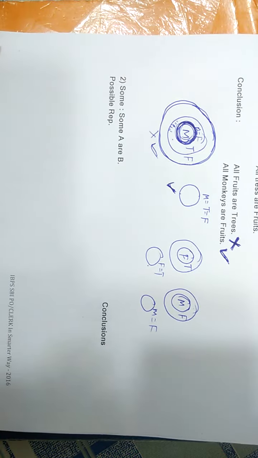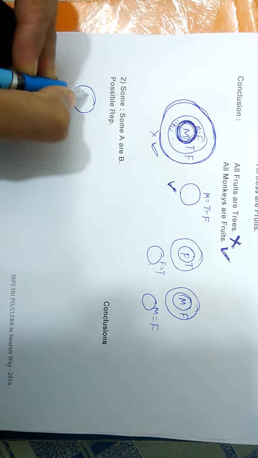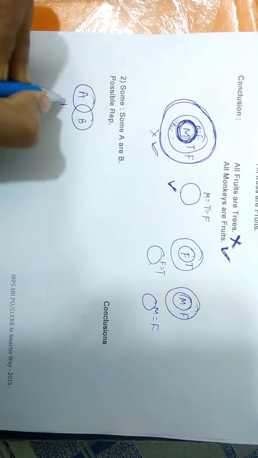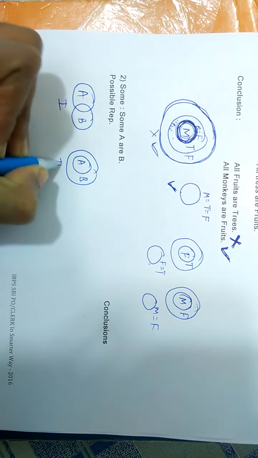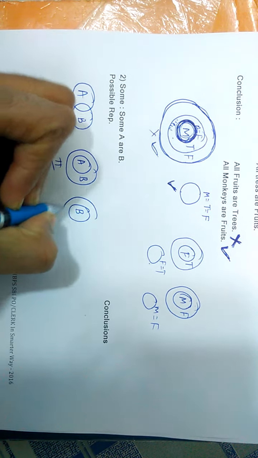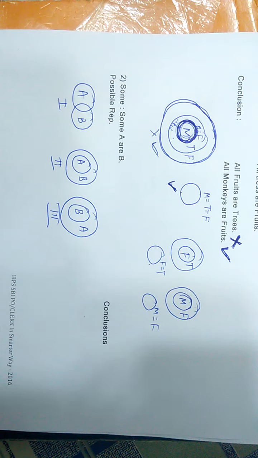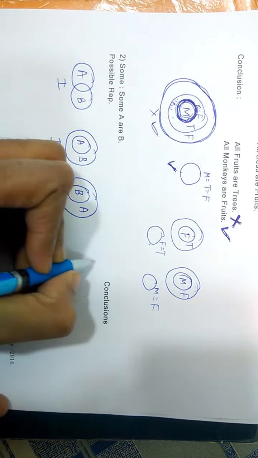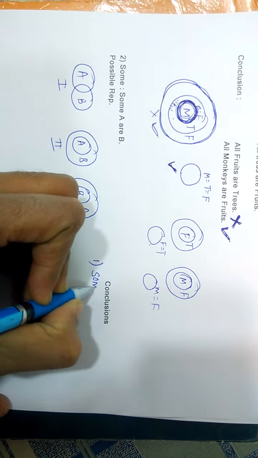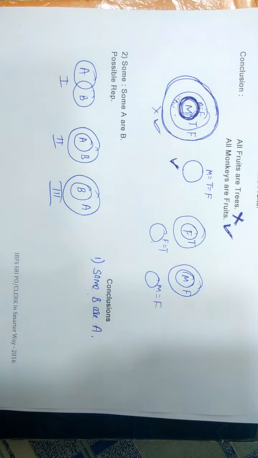Now see the case: some A are B. The possible representations of some A are B are: this is the first, this is the second, and this is the third. These are the three possible representations of some A are B. Now the definite conclusion that is always true is only this: some B are A is always true from some A are B.